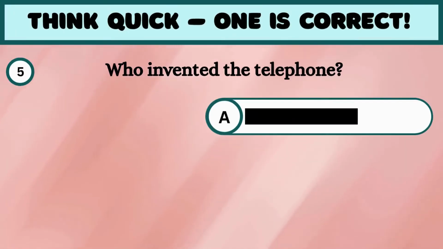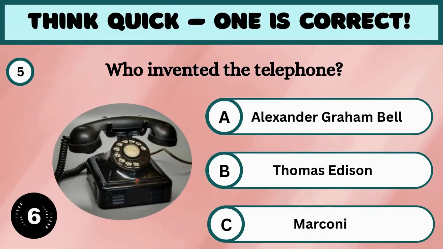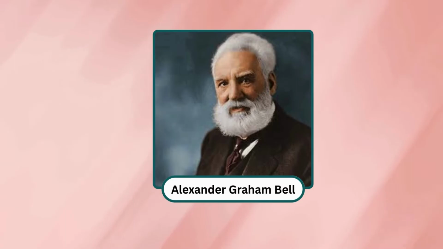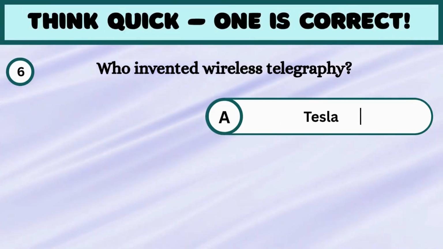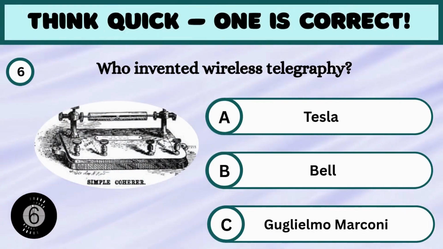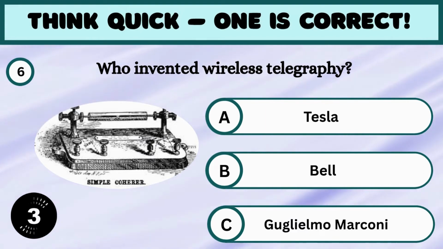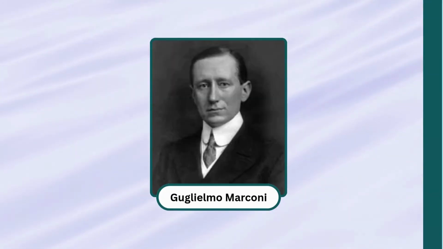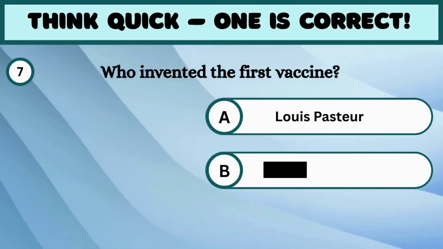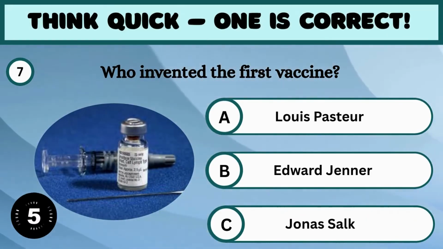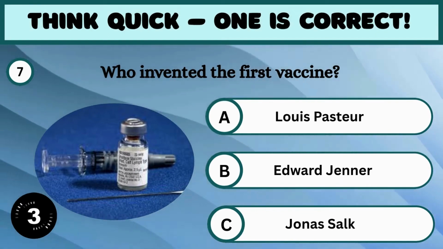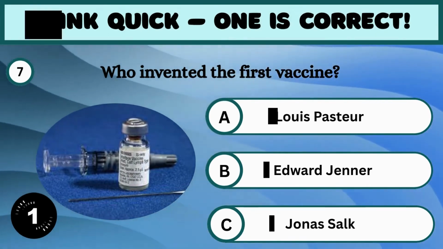Next question. Who invented the telephone? The right answer is Alexander Graham Bell. Question 6. Can you identify the picture who made it? Amazing, it's Guglielmo Marconi. Question 7th. Who invented the first vaccine? It's Edward Jenner.